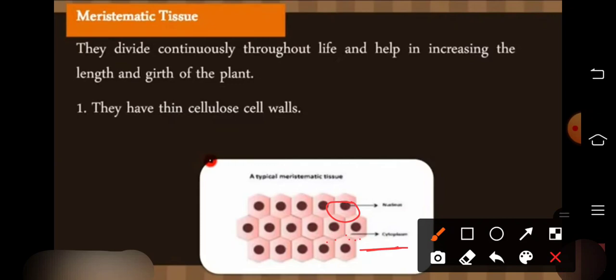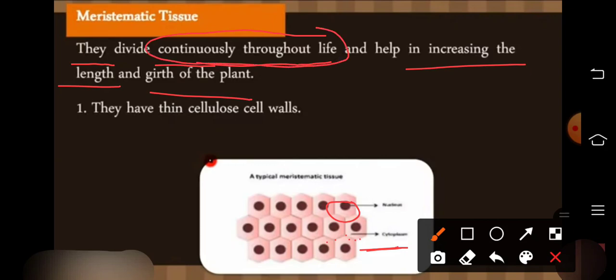So first of all we should read this sentence: they divide continuously throughout life and help in increasing the length and girth of the plant, length and girth of the plant.